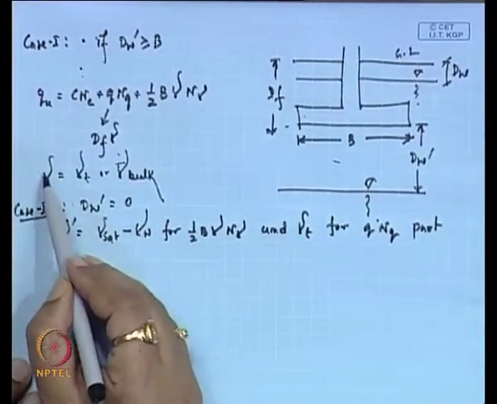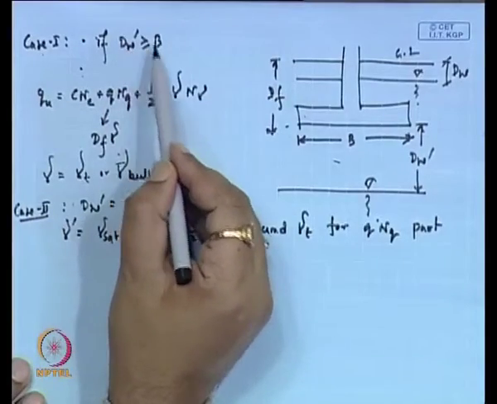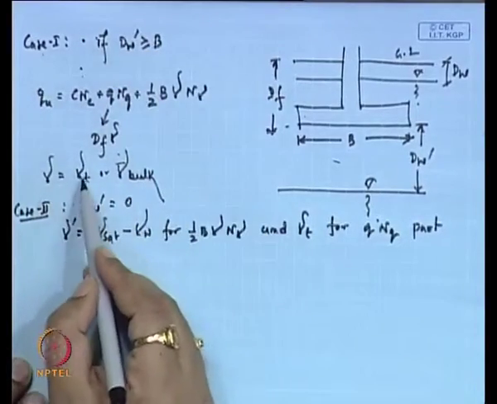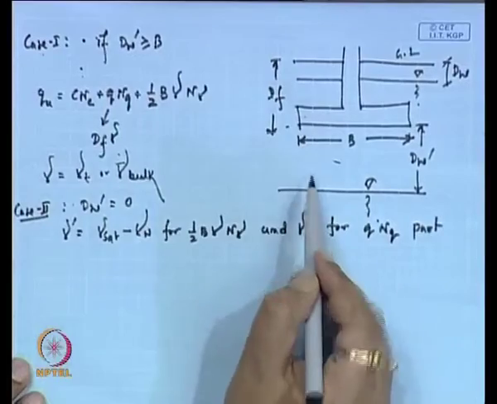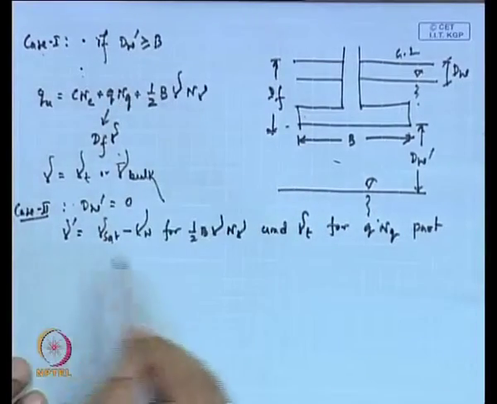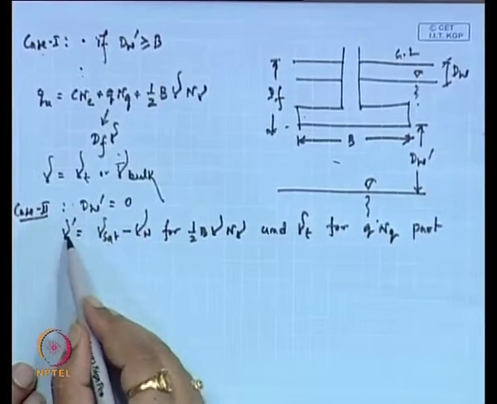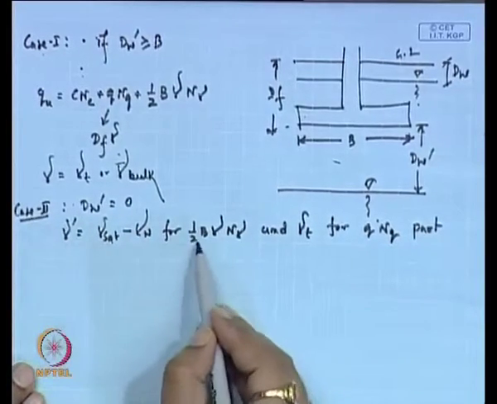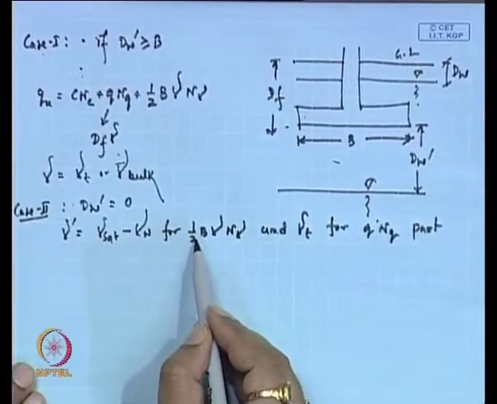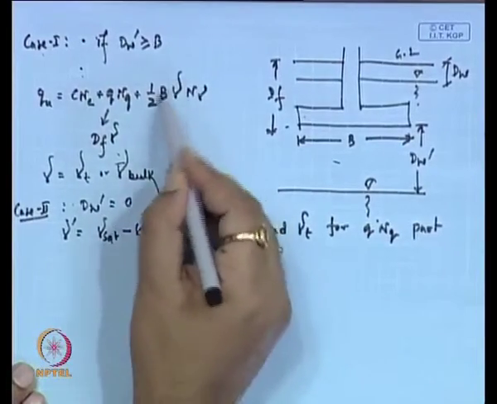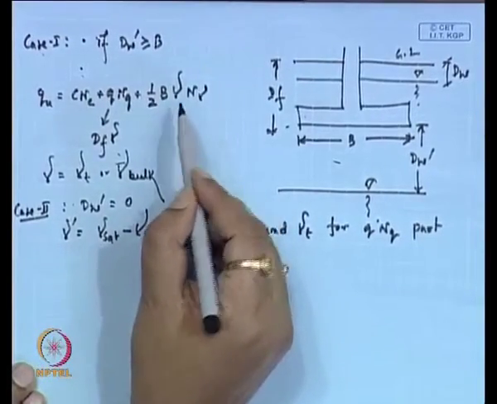So here, in the first case, if d_w' is greater than or equal to B, then you have to use gamma_T for both parts. Now, if d_w' is equal to 0, then you have to use gamma_sub for this part and gamma bulk for this part.